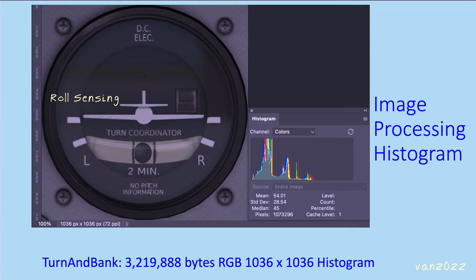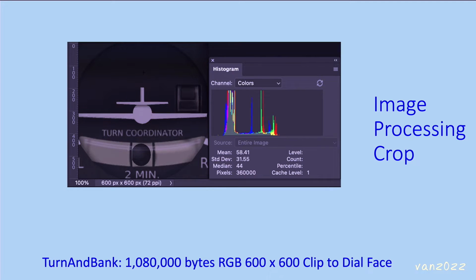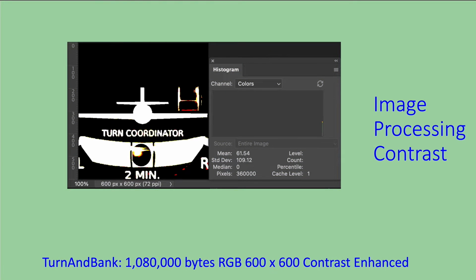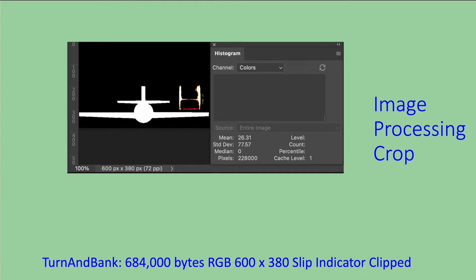Some image processing is necessary to prepare the data for the CNN. We start with a 1036 by 1036 pixel RGB image of 3.2 megabytes. The first thing we do is crop and reduce the image to 600 by 600 pixels. This gives us a threefold reduction in the size of the image. Next, the contrast of the image is enhanced. Now the turn coordinator is clipped out, leaving just the bank indicator.